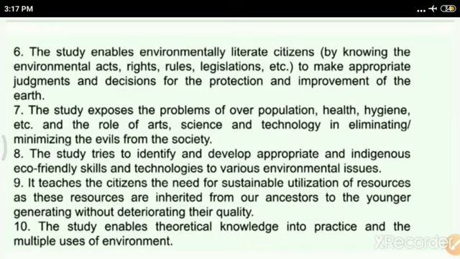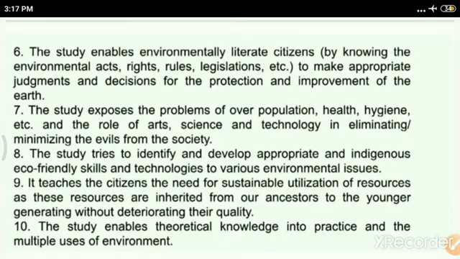What are the problems of overpopulation? We already know that land availability is going to reduce day by day. The quality of health is also reducing. Hygiene, what is the importance of hygiene? All these things come under environmental science.